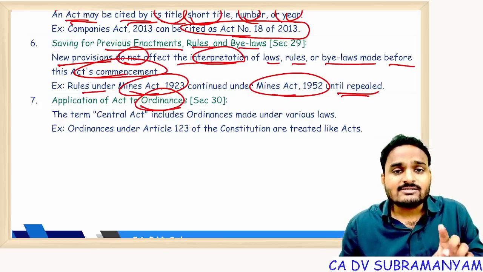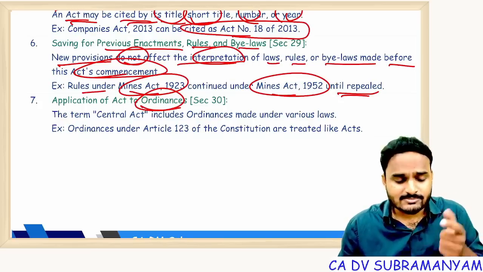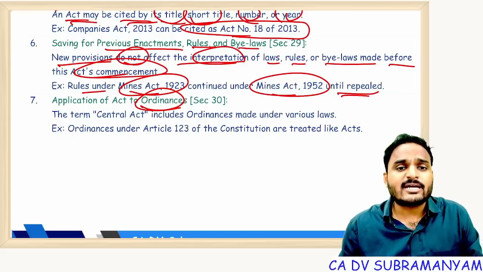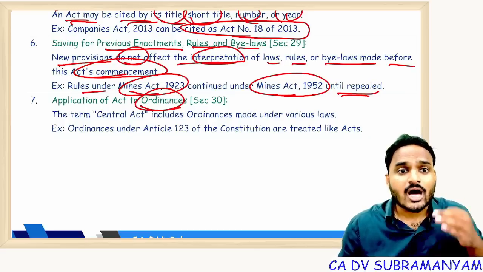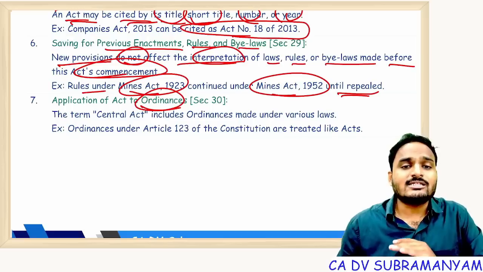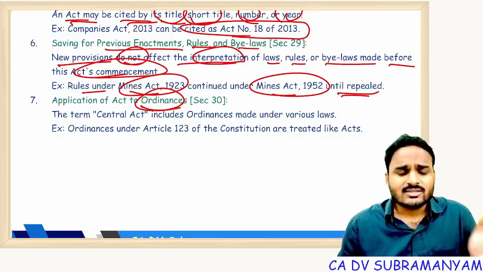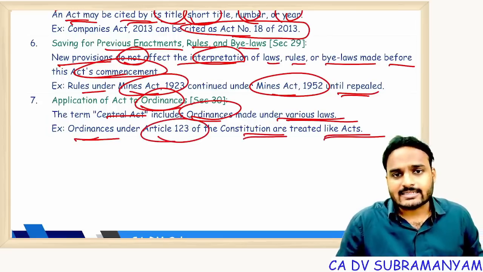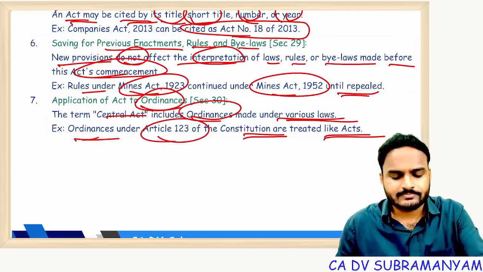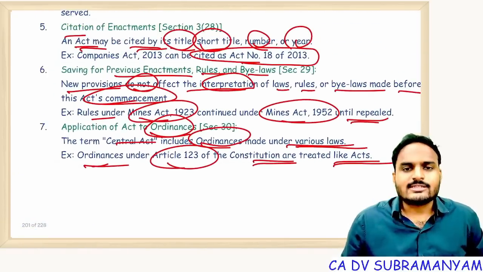So ordinances have a limited validity span: 6 weeks from the commencement of Parliament sessions. Within 6 weeks, Parliament should approve that ordinance, or else it loses validity. But Central Acts include ordinances made under various laws. Ordinances under Article 123 of the Constitution are treated like acts with a limited validity period. So with this, general clauses are completed.